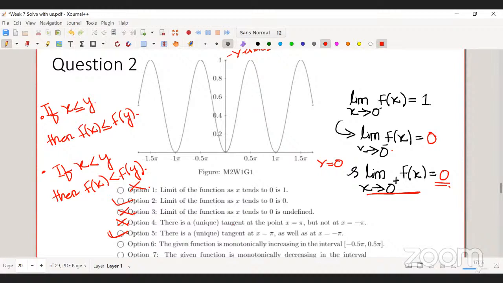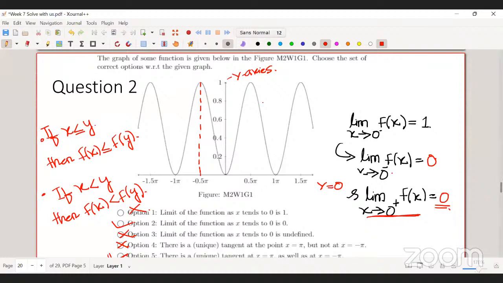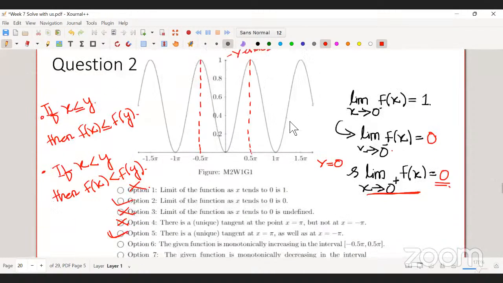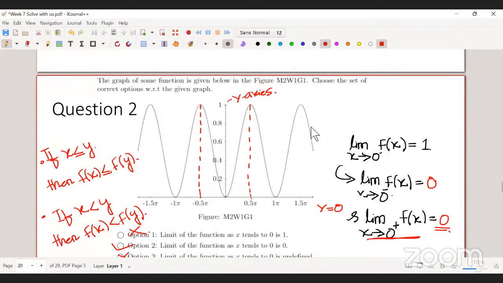Sir, I have one question in this unique tangent portion which you explained just now. We were discussing the unique tangent at points pi and minus pi. Suppose I want to say something about any point in between. Can we say that it is having a unique tangent?